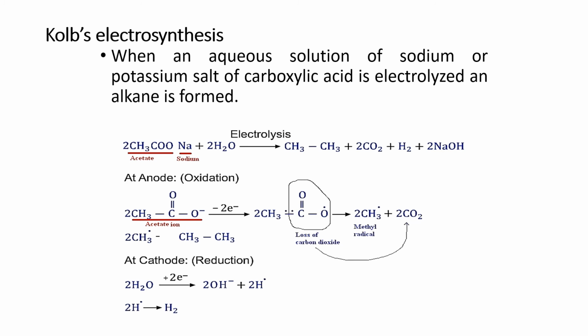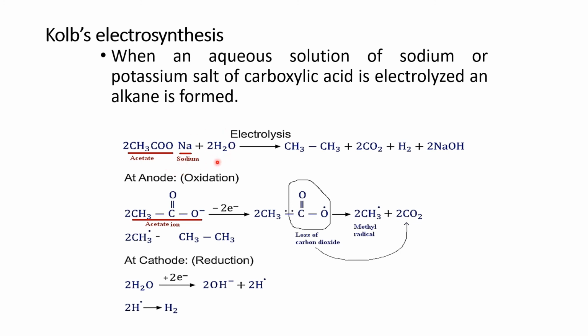This Kolbe's electrosynthesis method is basically based on the process of electrolysis. What happened? You have an aqueous solution of sodium or potassium salt of carboxylic acid. It will undergo electrolysis, and the product which is formed in this case will be alkane. That means in the reactant you need a salt. For example, in this reaction the salt is sodium acetate. Potassium acetate could also be used in the same way.